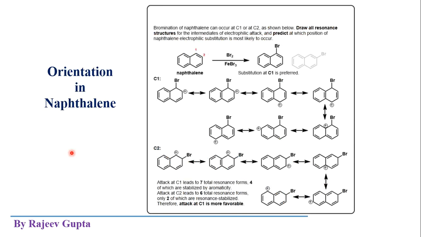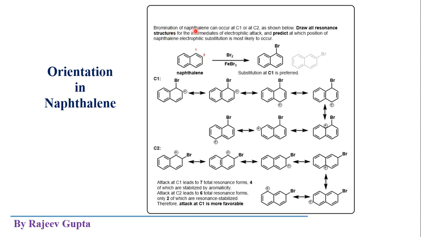Now the third molecule is naphthalene. So what will be the orientation in naphthalene? In naphthalene, two benzene rings or two aromatic rings are fused.